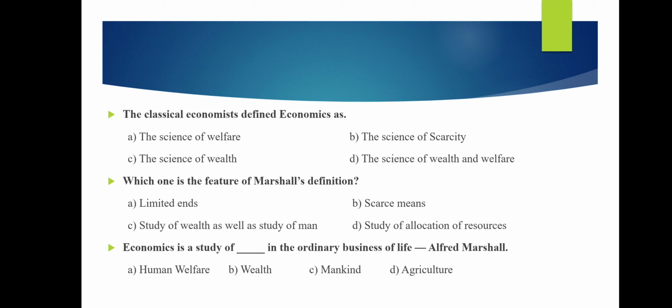The classical economists defined economics as the science of wealth, because the wealth definition was given by classical economists Adam Smith, J.B. Say, Walker, A.C. Pigou. This group is considered classical economists. Which one is the Marshall definition? The Marshall definition is the study of wealth as well as mankind in the ordinary business of life. C is the right answer. Economics is a study of mankind in the ordinary business of life. Mankind, C is the right answer.